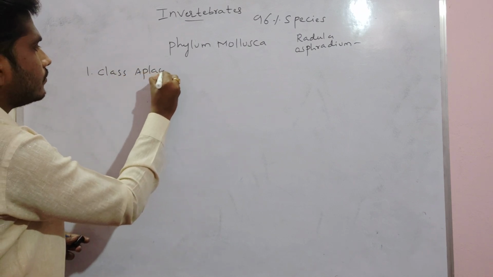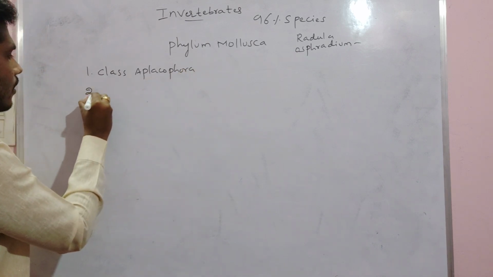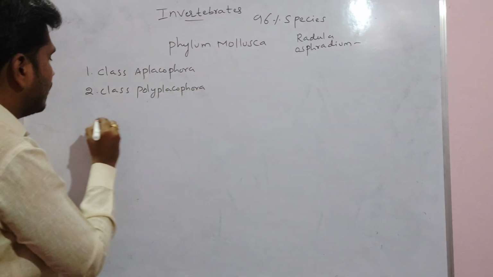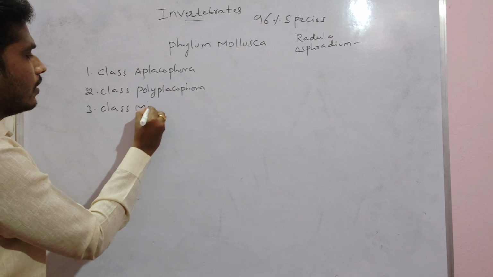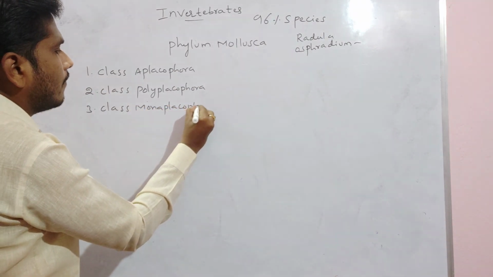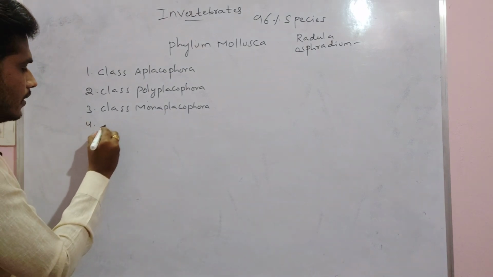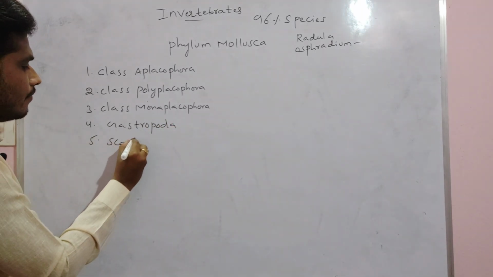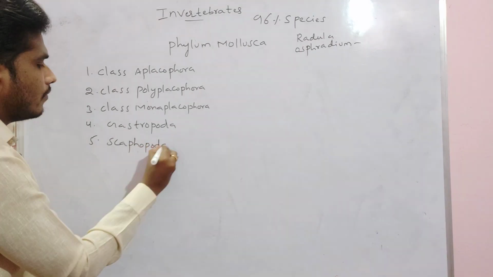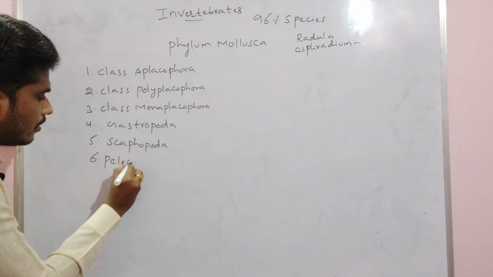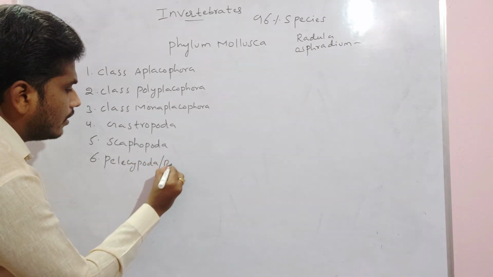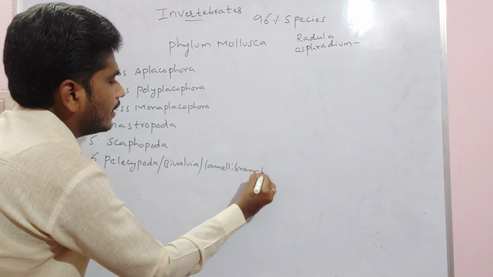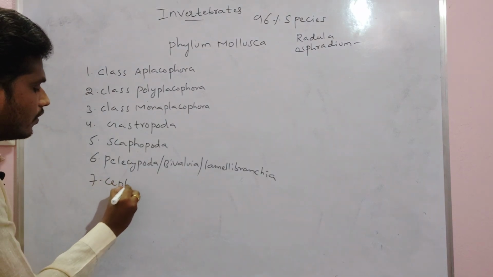Class Aplacophora, then class Polyplacophora, then class Monoplacophora, then Gastropoda, Scaphopoda, then Pelecypoda, Bivalvia, and Lamellibranchia, then lastly Cephalopoda.